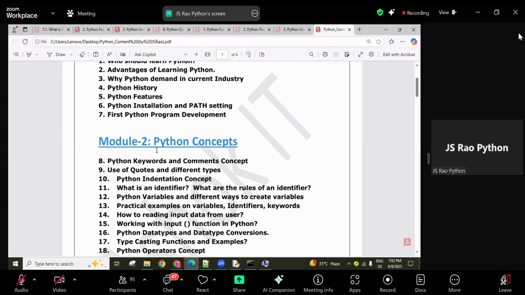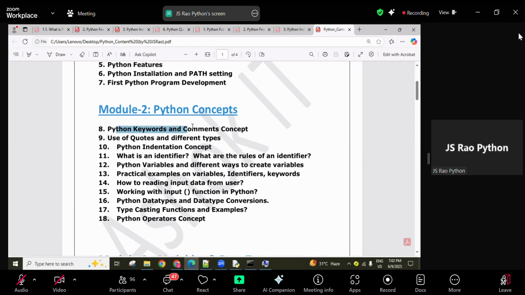Okay, so next onwards, guys, Python basic concepts which are very important for developing Python based coding. Python keywords, Python comments, quotations, indentation, identifiers, variables, like that, guys. So from the next session, directly I'm going to start with keywords, tomorrow's session. First we'll discuss the quotations, then the comments, and then the keywords. The order doesn't matter, guys, what is important is whether you know all this or not.